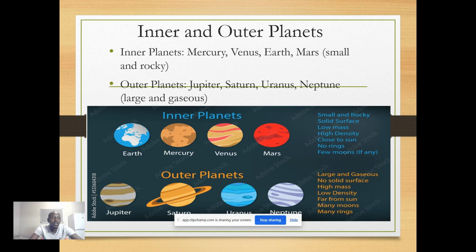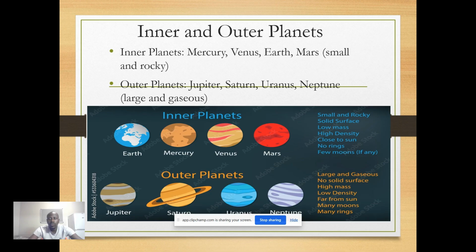The inner planets are the planets closer to the Sun, and they are rocky, smaller, solid, and thin. Then the outer planets are further from the Sun, gas giants, icy, larger, and very thick. Which planets do we have among the inner planets? Mercury, Venus, the Earth, and Mars. Among the outer planets, we've got Jupiter, Saturn, Uranus, and Neptune, which are large and gaseous.